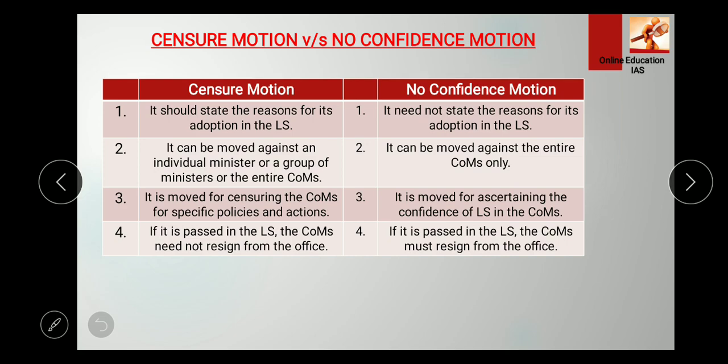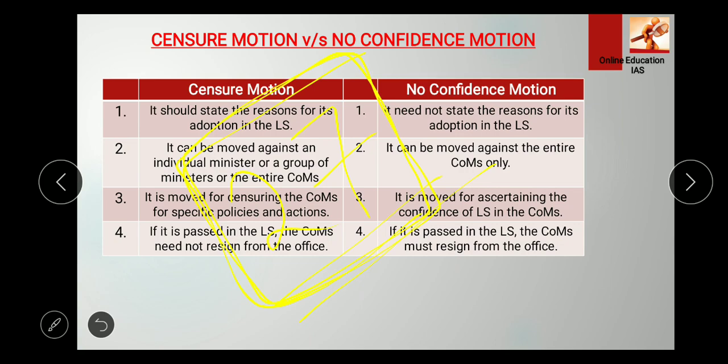Before comparing this table, I need to give some facts about no confidence motion. As you know, it was recently introduced in July 2019 against the Prime Minister Narendra Modi government; that was accepted by the Lok Sabha speaker but was defeated in the parliament, right? And you should remember that till now we have had 27 no confidence motions. If they give you a direct statement that in 2019 there were only two or three no confidence motions in Indian history post independence, it's not the case. We have till now 27 no confidence motions.